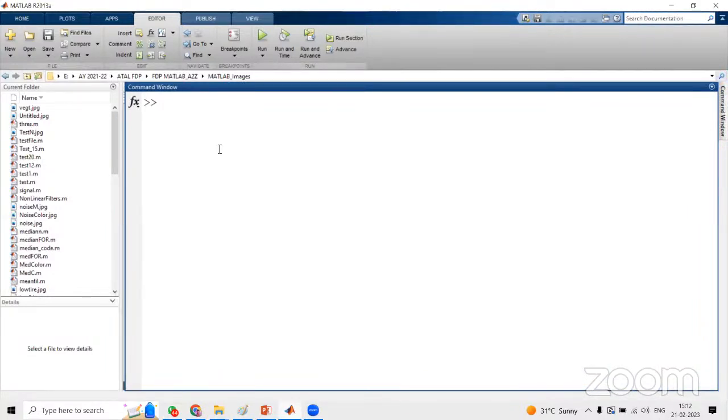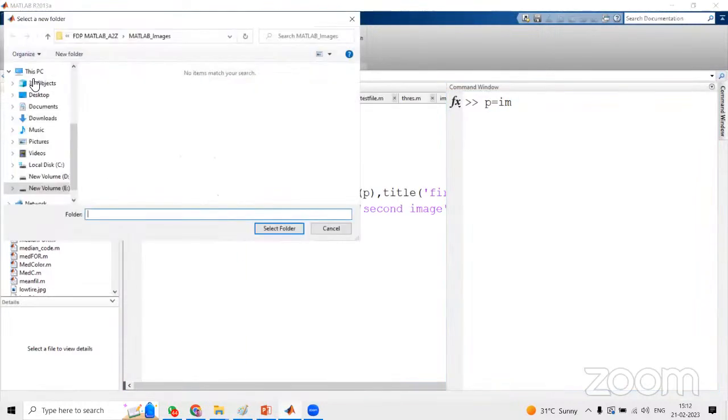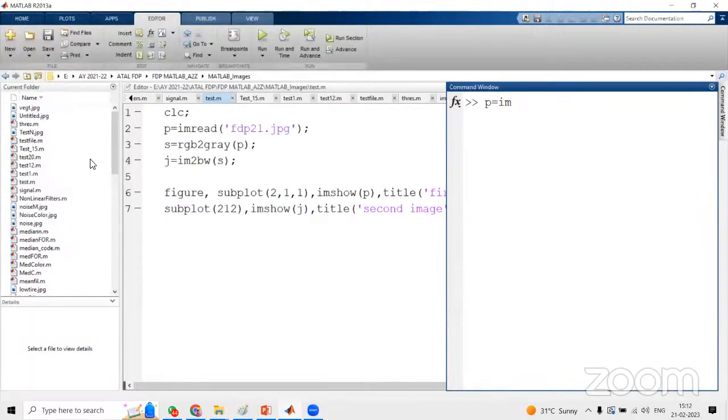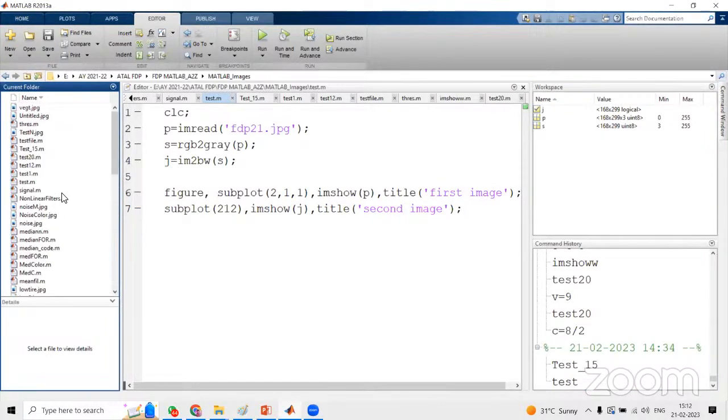Let me type p equal to imread. One more thing before going to that. When you click here, we can find the current folder. The folder where the images are stored, we have to make it the current folder. Based on that, we can see all the images. All the images I'm using are displayed here.